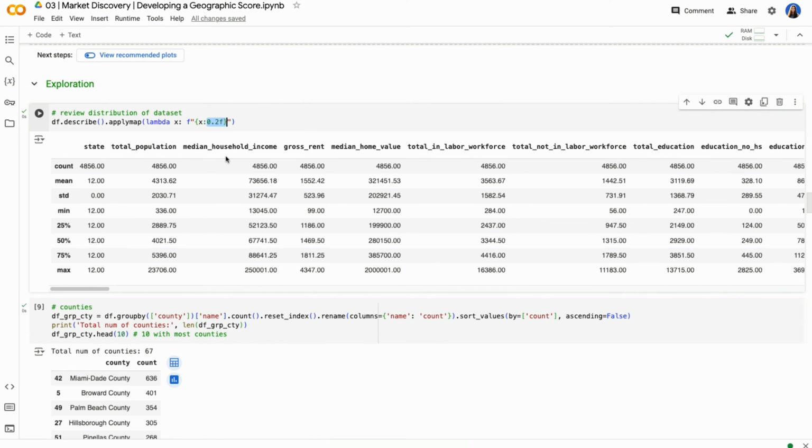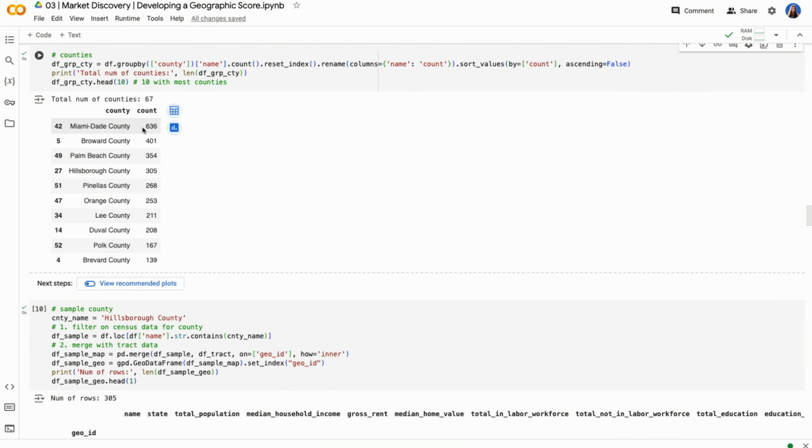Next, if we want to actually explore our data, for any data frame, you can use describe. And here I'm just formatting everything to be only two decimals. We can see we have almost 5,000 rows and a distribution of our data set. Across these census tracts, the way you would read this is for total population, the minimum is 336 people, the maximum is about 23,000 people, and the median is about 4,000 people. We have this across all of our feature sets, and we can dive right into the data itself and look at numbers, but I personally like to visualize things, so let's get to that as soon as possible.